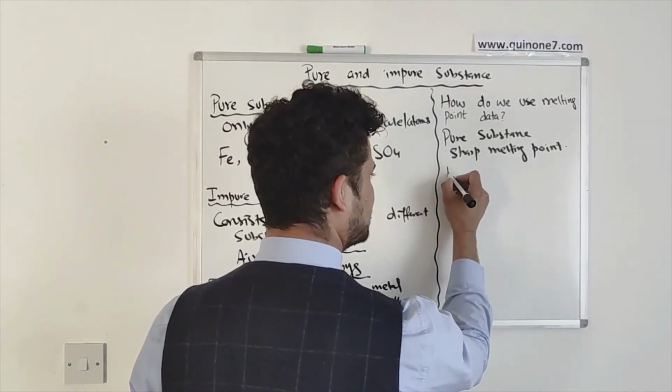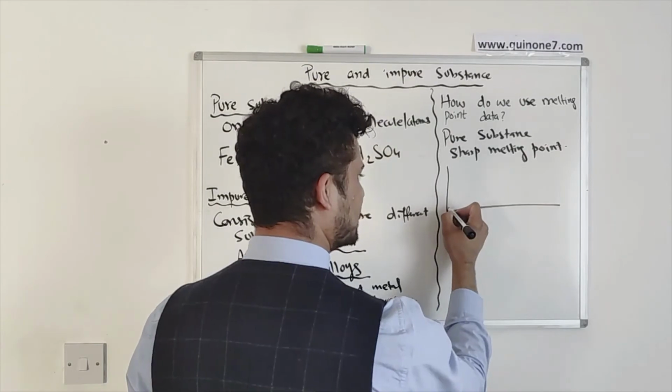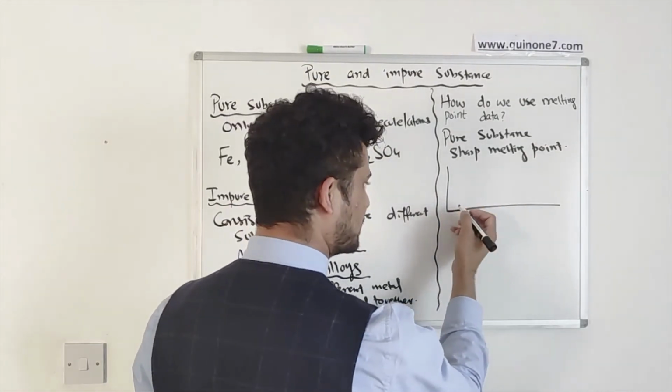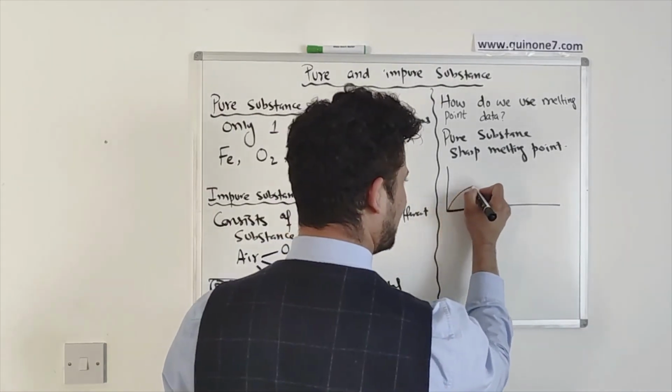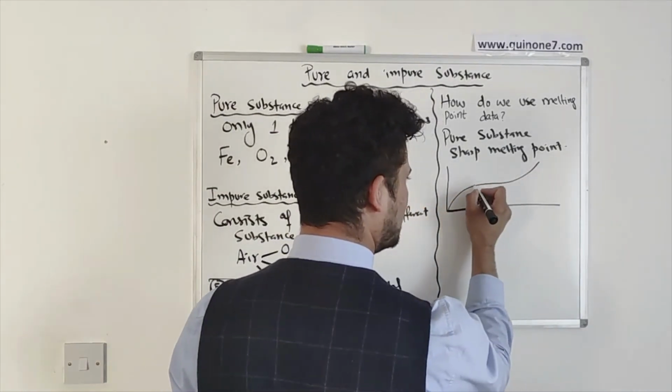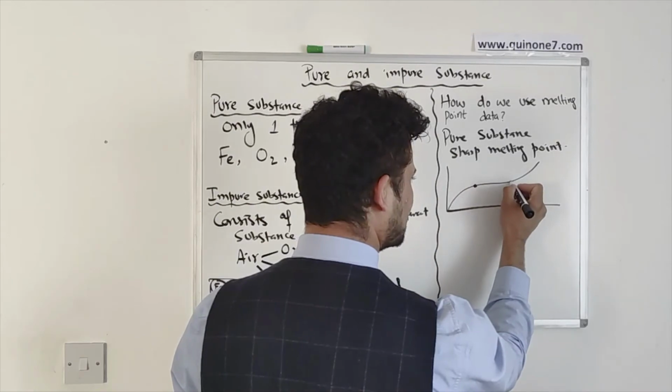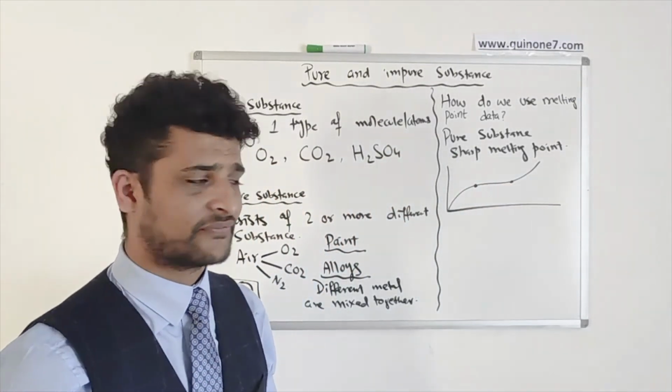For example, this is how it looks like. If it's a proper pure substance, it will straight away give you the sharp melting point. So it will have only one point where it will melt and it will then boil after.